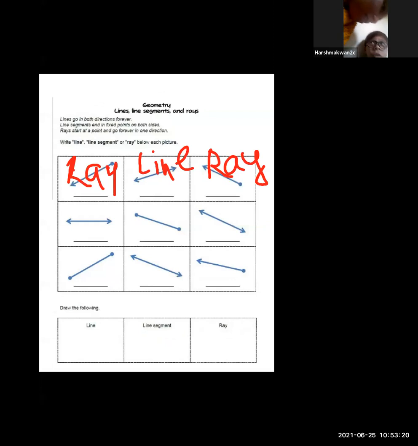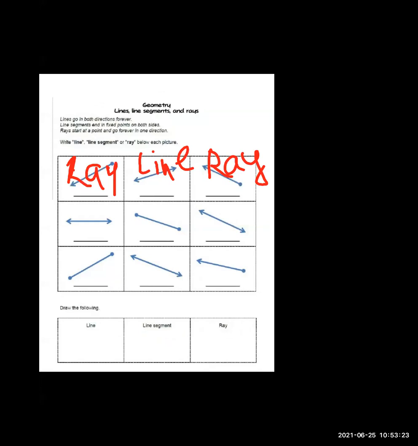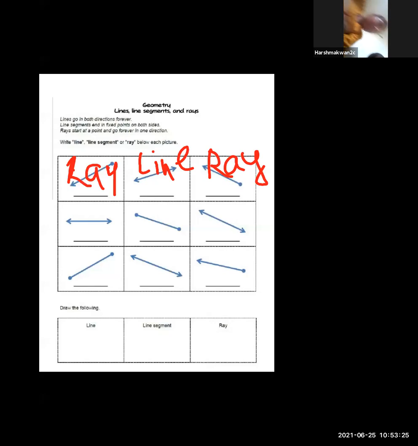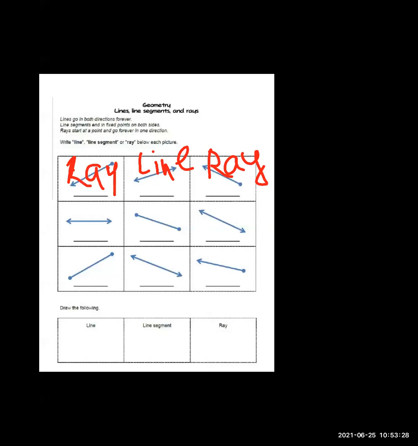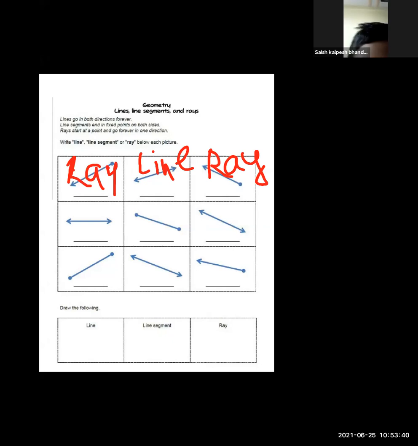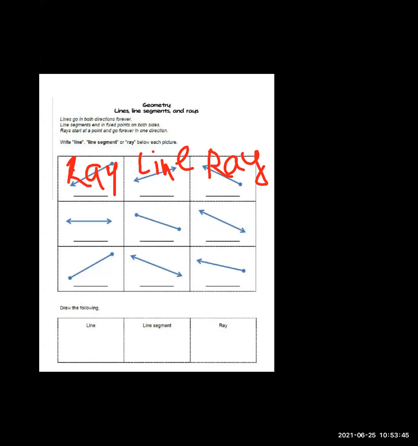Welcome, Saish. Saish, I unmute you. Yes, teacher. Saish, tell me the next one. Which line is this? Is it a line, a line segment or a ray?